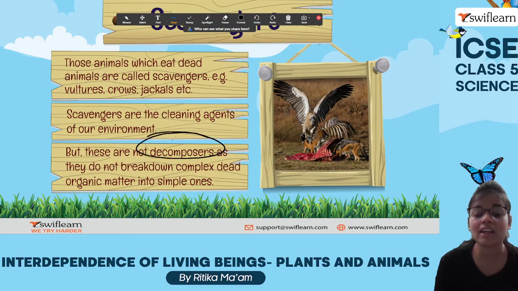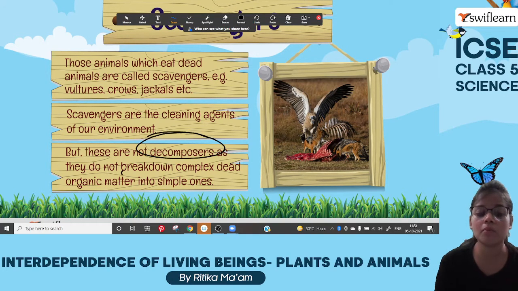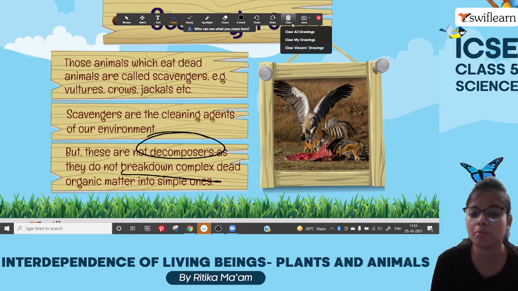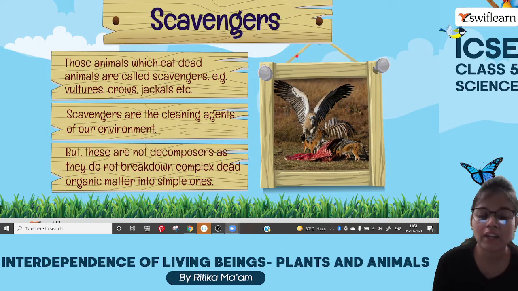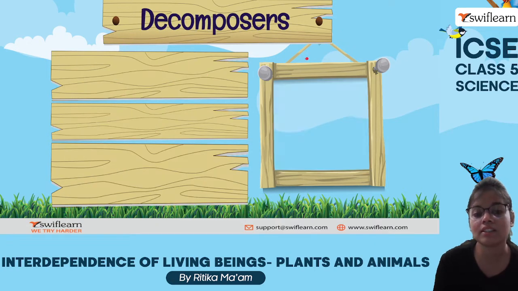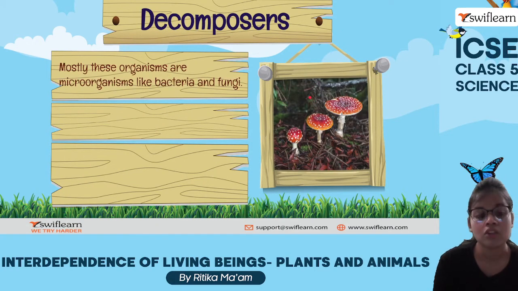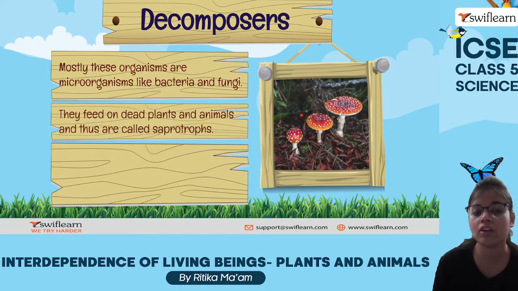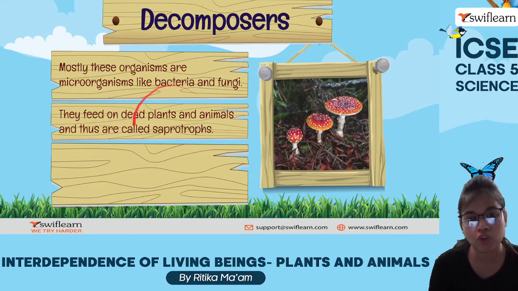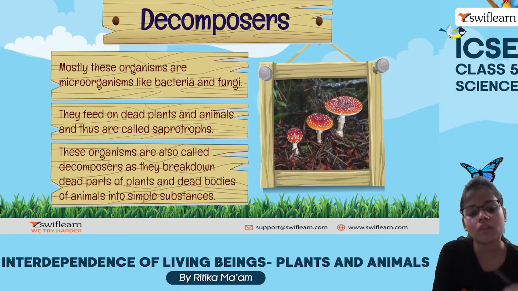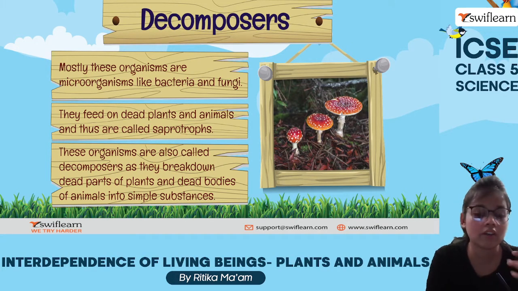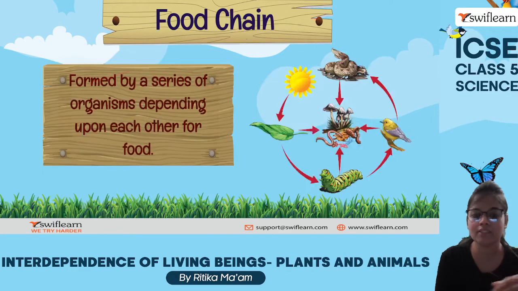Why? Because they are just eating the flesh. They are not breaking down anything into simpler substances. And this breakdown of complex substances is done by decomposers. So these organisms consist of bacteria and fungi. They feed on already dead plants and animals, and they are also known as saprotrophs and decomposers. And they are known as decomposers because they are breaking down the dead parts of plants or dead bodies into simple substances.